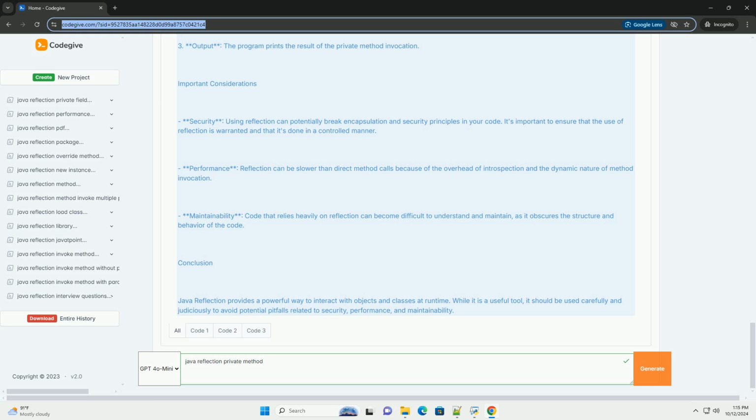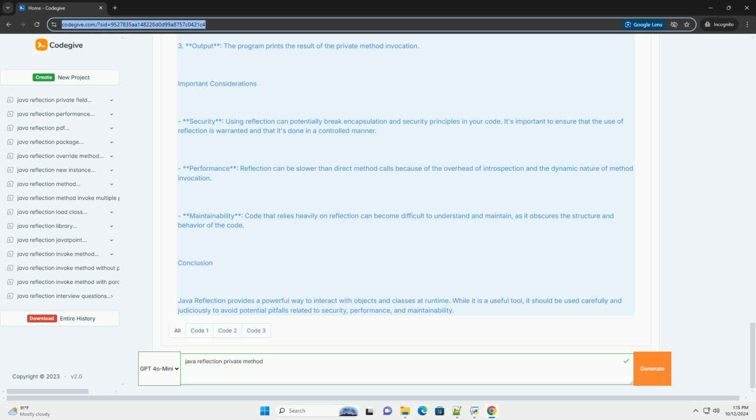Example code. Explanation. 1. Class definition. The ExampleClass contains a private method, secretMethod, which takes a string parameter and returns a greeting. 2. Reflection example class.